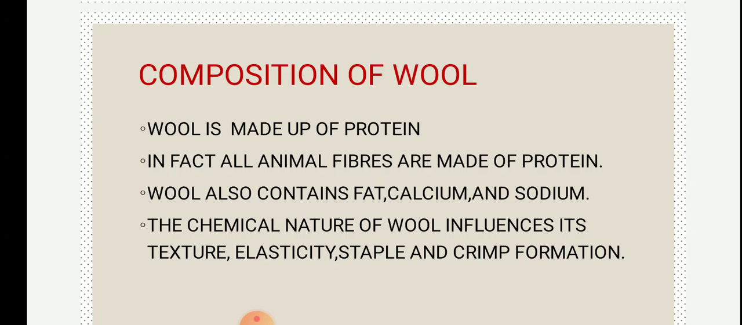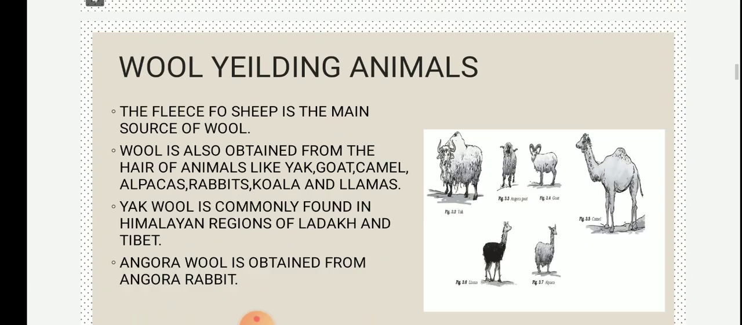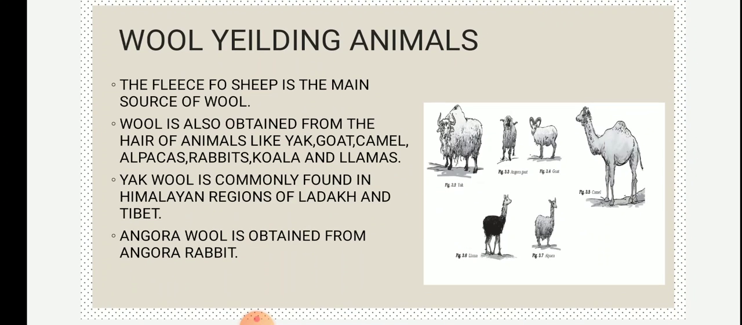And the chemical nature of wool influences its texture. How its texture is depends upon the chemical nature of the wool. So elasticity, then crimp formation. Crimp formation means what? The wavy surface that is formed in the wool, which is due to its chemical nature. Now in our next slide we'll see some of the wool yielding animals.